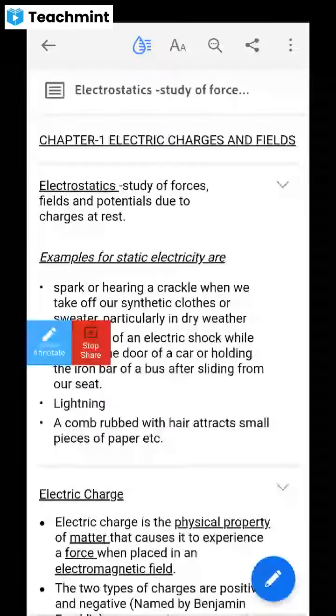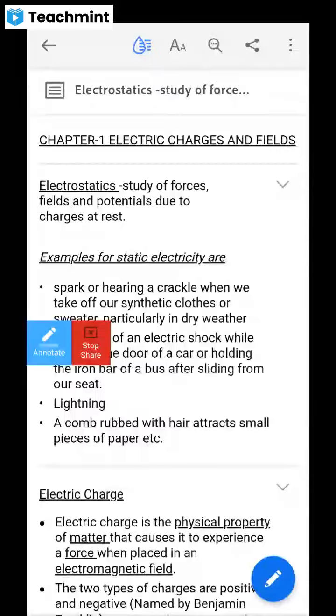So, have you all observed thunder, lightning? Lightning, what happens? By colliding of two heavy clouds, it produces a lightning spark. That is caused due to charge distribution. It is caused due to the colliding of two clouds, and the charge is distributed over that, which causes the lightning. Understood?